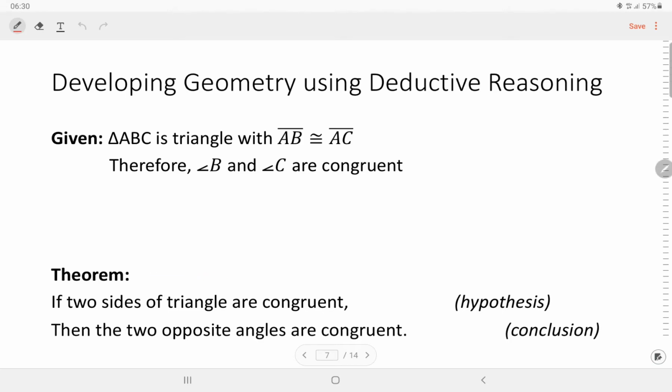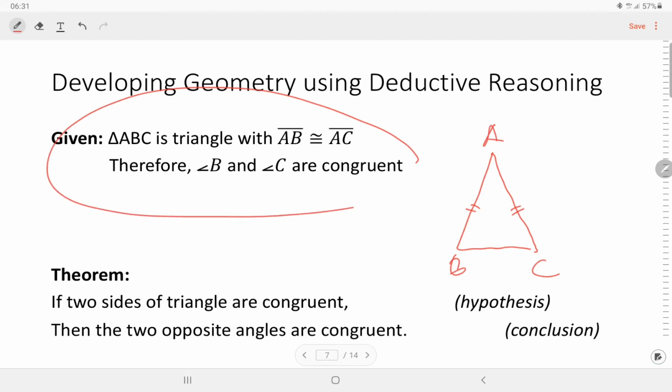So we can draw that this is a triangle ABC and AB is congruent with AC. So based on these conditions, we can draw a